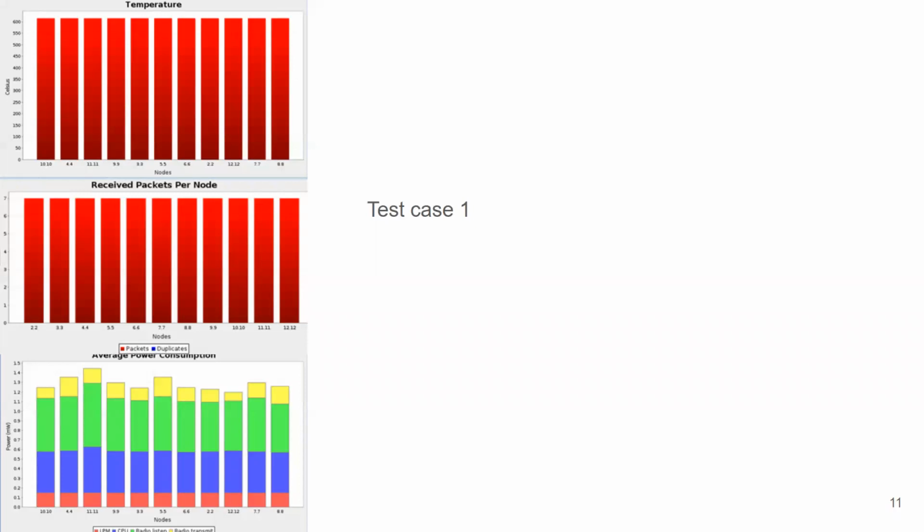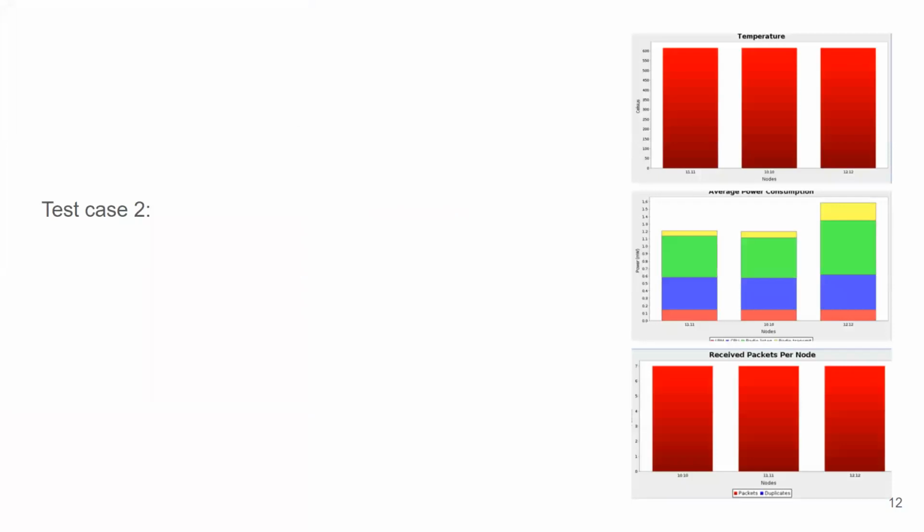So these are the results. In test case 1, we can see that every node shows the same temperature. As there are no malicious nodes in this network, this was expected behavior. We could see that the graph in every node on an average sends the same number of packets to the base station. We can also see that the power consumed by each node is somewhat the same, just slightly different. This is because of the positions they were placed in. Nodes that are present near a base station will have more traffic coming towards it, and it will consume more power.